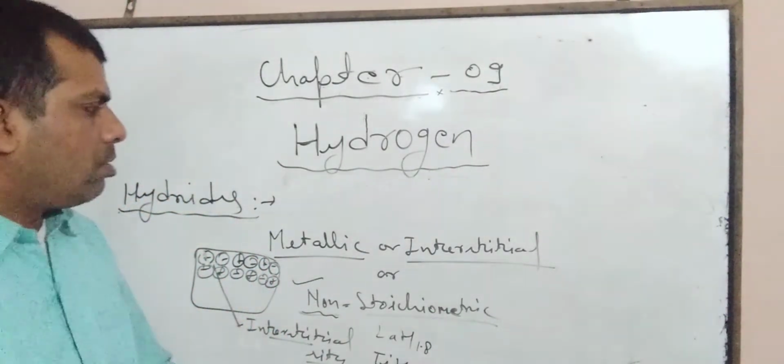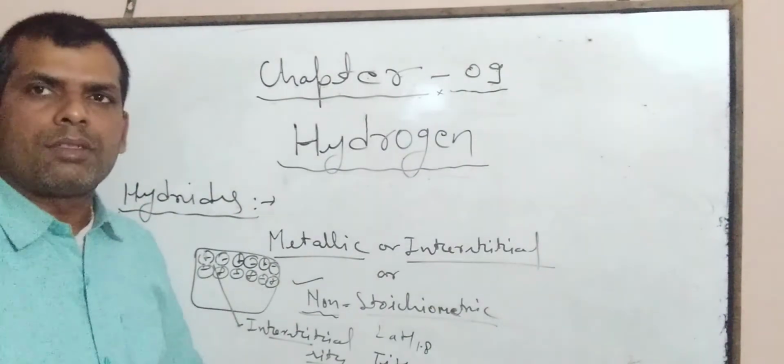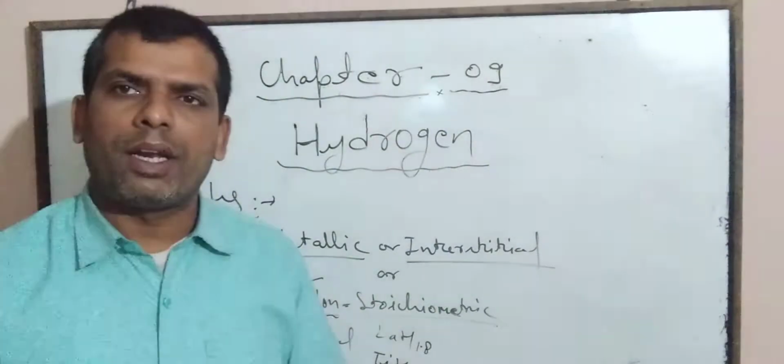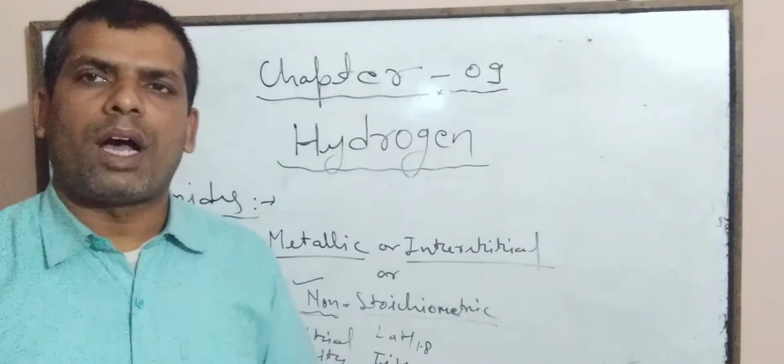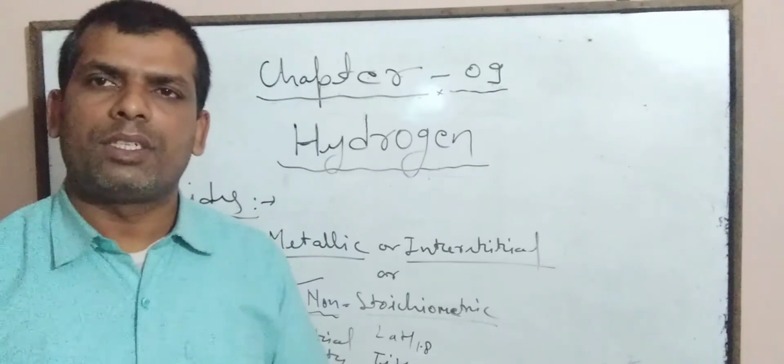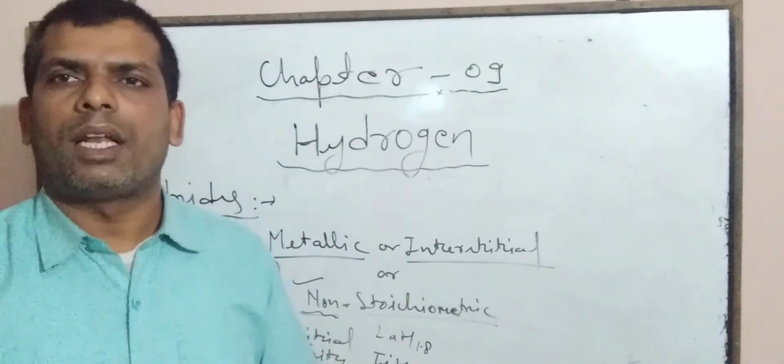So, dear students, these are the three types of hydrides: first ionic, second covalent, and third interstitial or metallic hydrides.